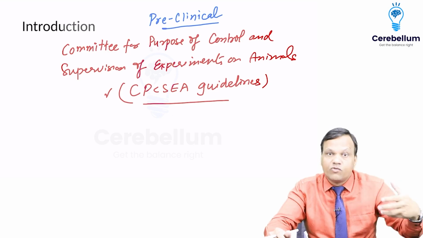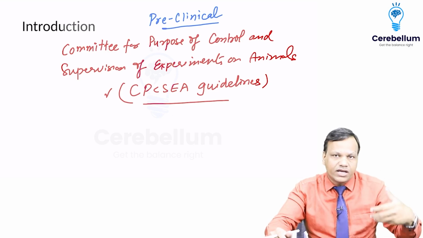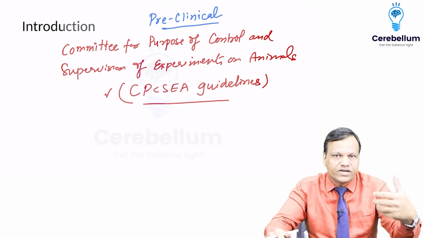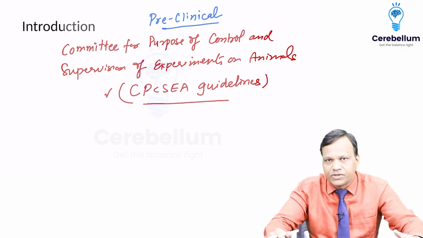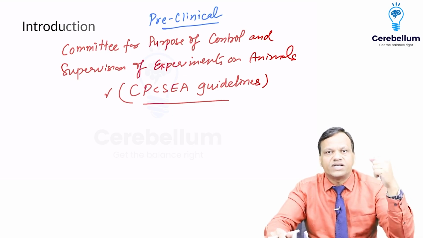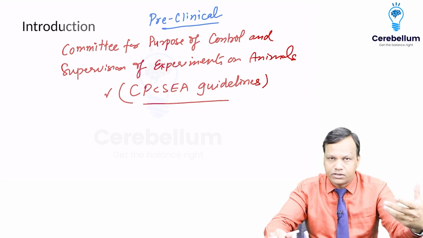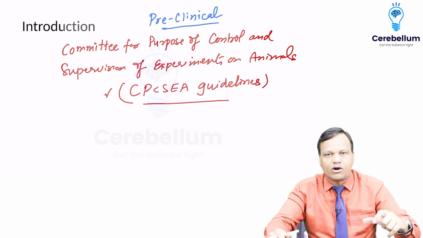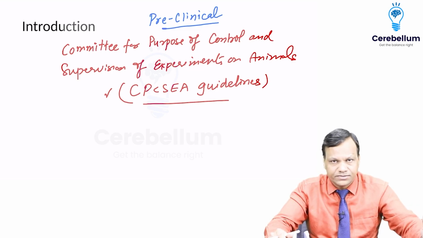Like we can remove the pancreas of the animal, or we can give a drug called as streptozocin, which will destroy the pancreas of the animal. So the animal will become diabetic. Then we will give the drug and see whether it is controlling the blood sugar or not. Okay. So there are animal models for almost every human disease.